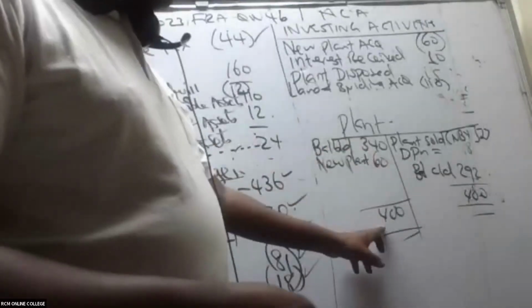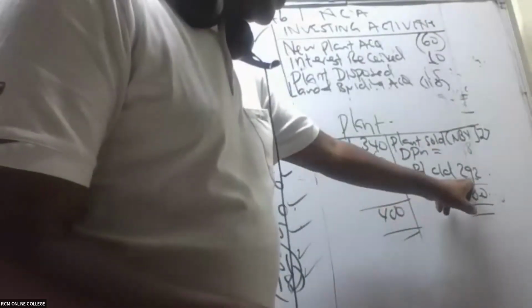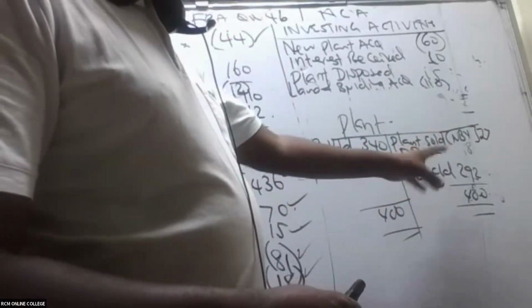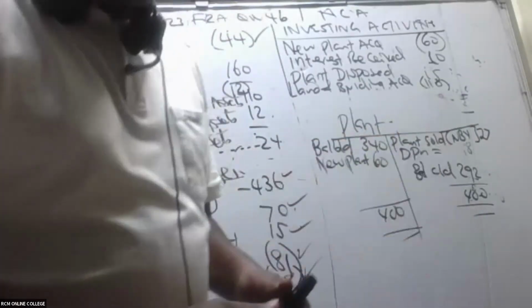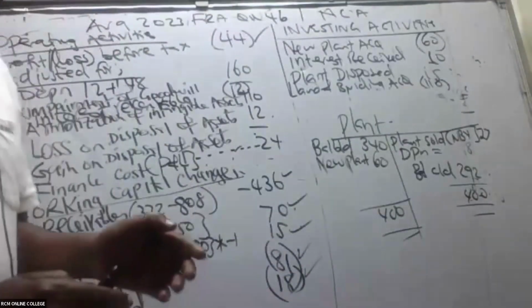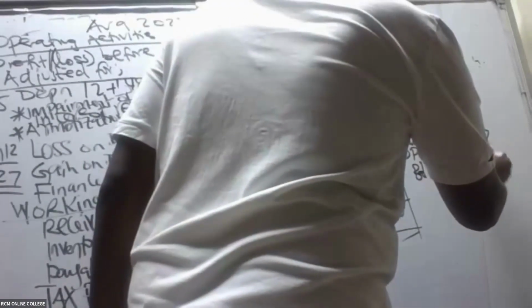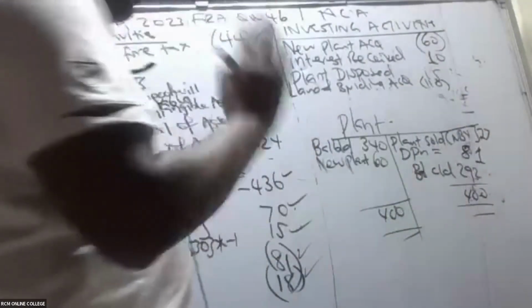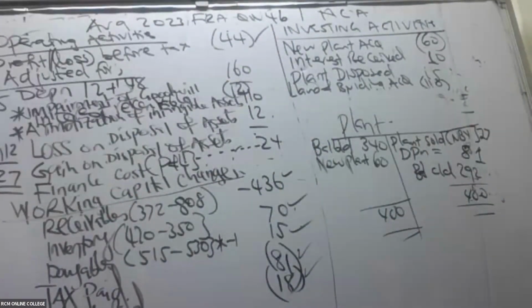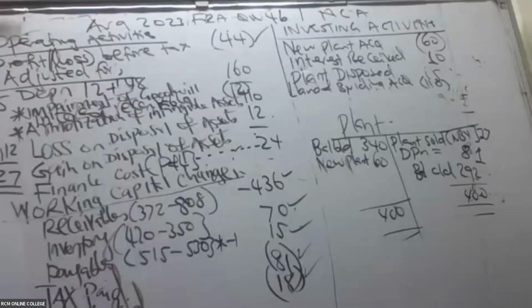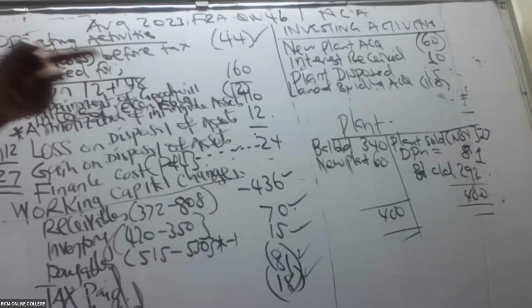So 340 plus 60 is 400. So this is 400 minus 292 minus this net book value of 27. This will give me what amount? So depreciation here ought to have been 81, not 148 that we booked here. So this examiner may not have taken into consideration the depreciation of the asset that was disposed.